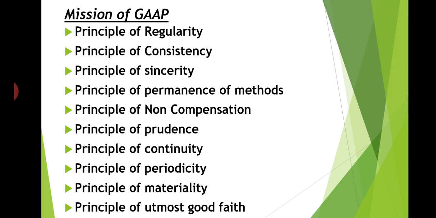Understood? So these are the mission of GAAP. These 10 points are general concepts which can help you to remember the main mission of GAAP. It is usually called the mission of GAAP: principle of regularity, principle of consistency, principle of sincerity, and principle of permanence of methods, non-compensation, prudence, continuity, periodicity, materiality, and principle of utmost good faith. I hope this concept is understood, right?